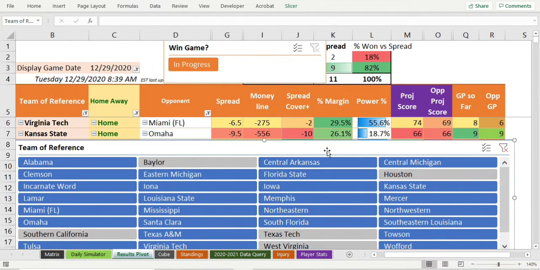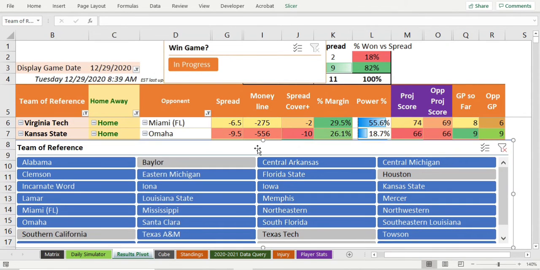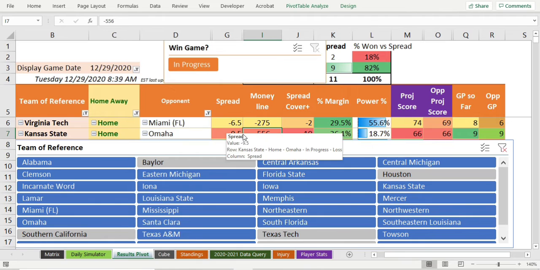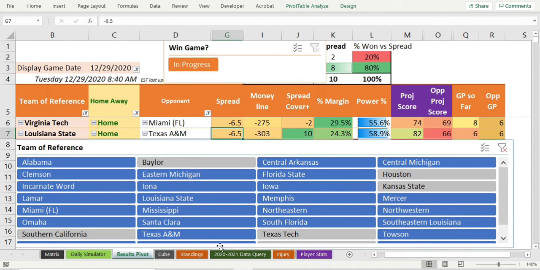Kansas State and Omaha. Don't like this line, don't like the points, don't like this power percentage either. That means Kansas State is not that strong of a team. It actually predicts a tie by projected score. So if anything, it's saying Omaha plus 9.5. But I don't trust the algorithm enough in these types of situations. You don't want somebody on the road that's already a really bad team anyway. So I don't think you can do anything there.